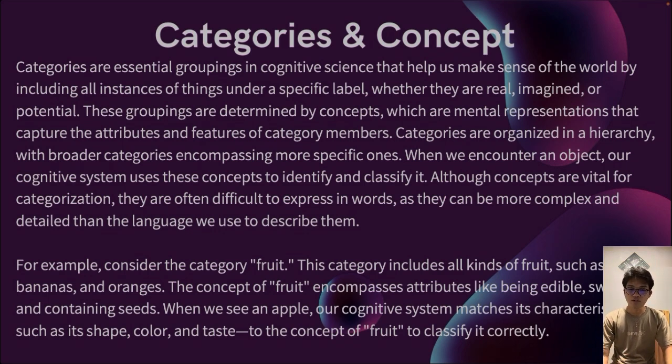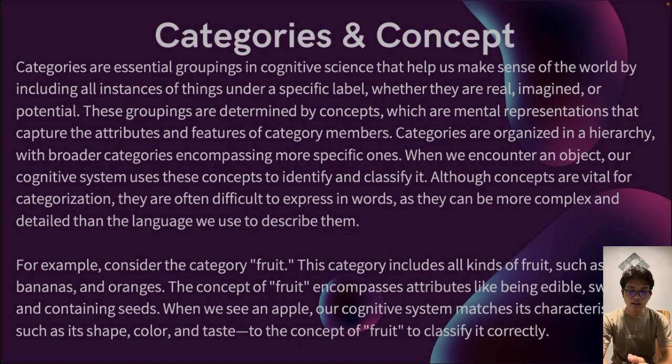So first is categories and concept. Categories are essential groupings in cognitive science that help us make sense of the world by including all instances of things under a specific label, whether they are real, imagined, or potential. These groupings are determined by concepts, which are mental representations that capture the attributes and features of category members. Categories are organized in a hierarchy with broader categories encompassing more specific ones.